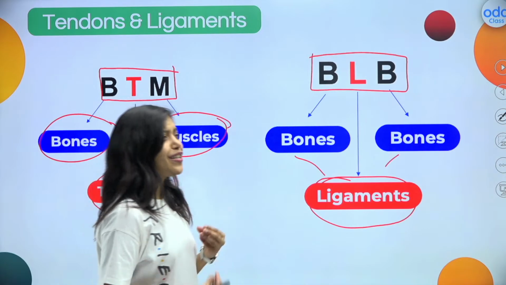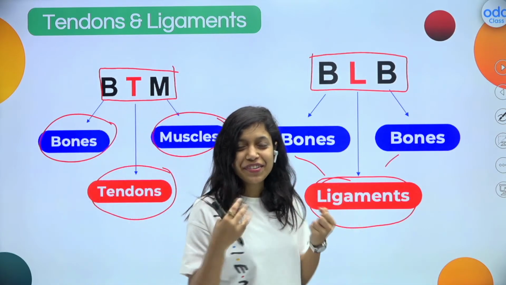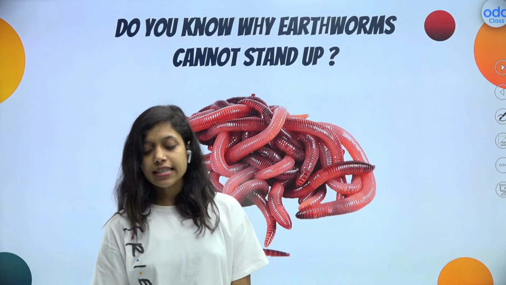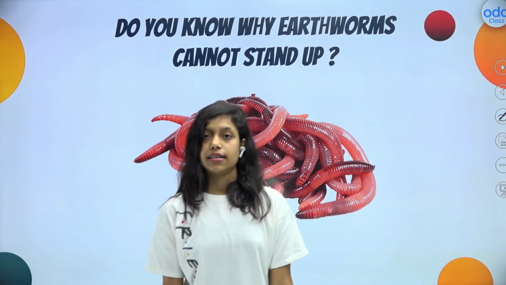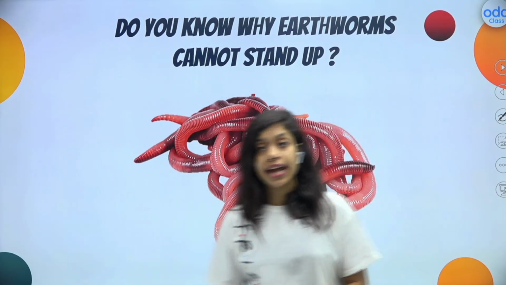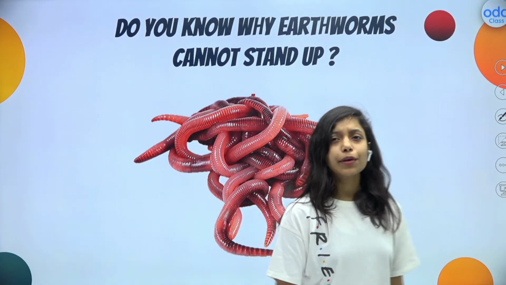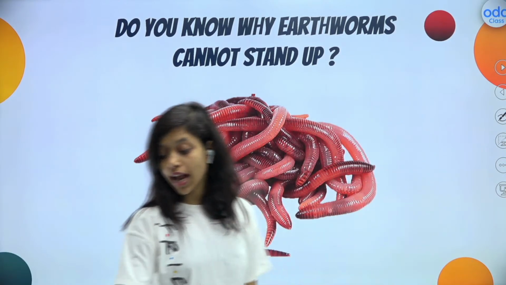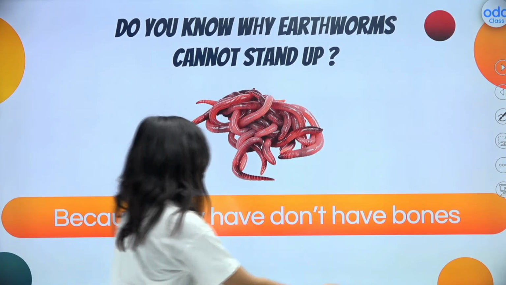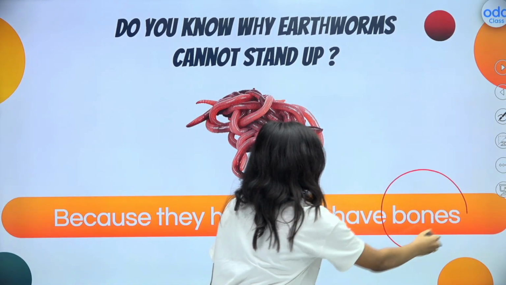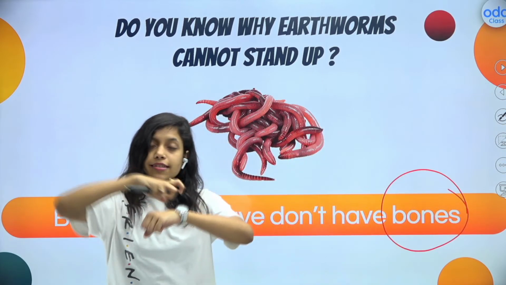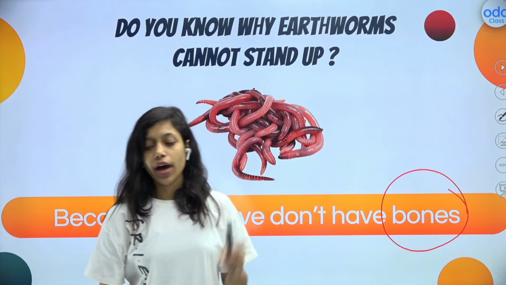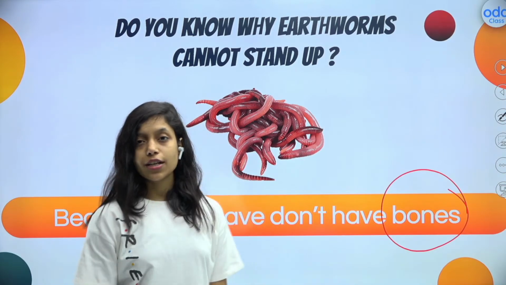Now, what is the use of bones in our body? Why do we need the skeletal system? Let me tell you with a very simple example. Have you ever seen an earthworm standing up like this? Now I can stand, I can dance, I can walk. Why? Because we have bones. Have you ever seen an earthworm standing? No, they cannot stand up because they don't have bones. That is why they always crawl like this. They don't get support to their body, so that is why they can only crawl.